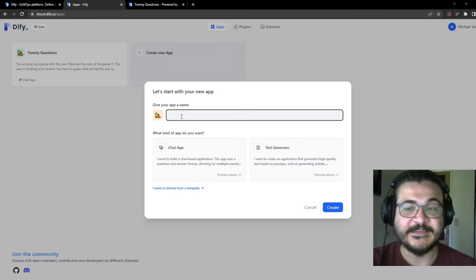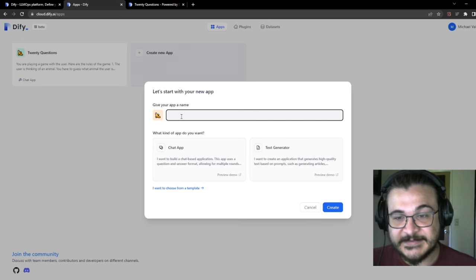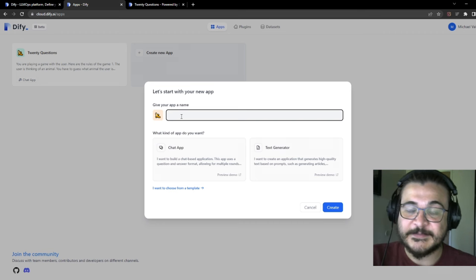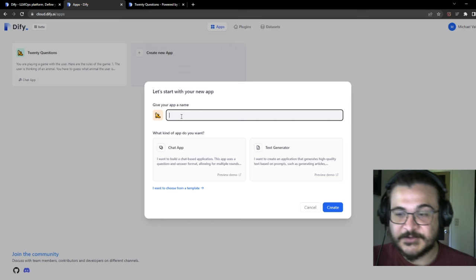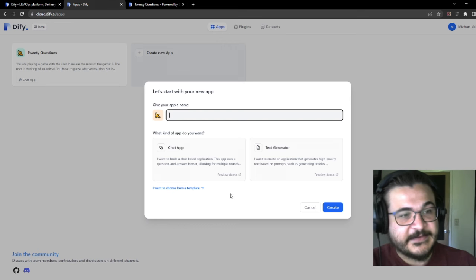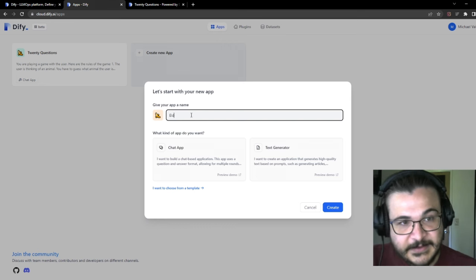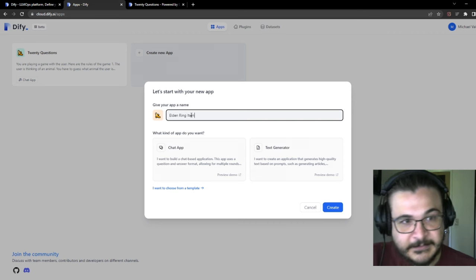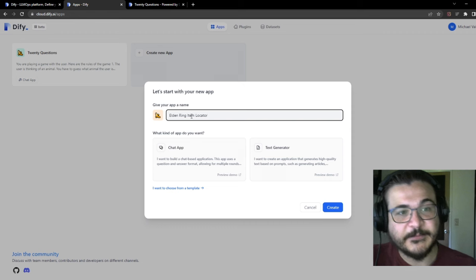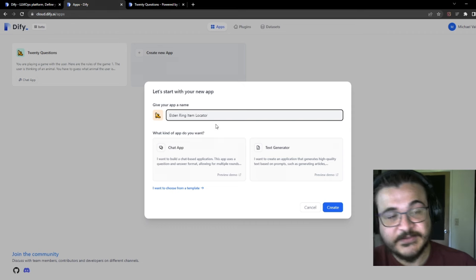So one of the best ways to stop that is to make datasets, and one of the best ways to show that is by creating a model based on a dataset, based on something that did not exist in the year 2021. So my idea was to have a tool to help people who are playing the video game Elden Ring. Elden Ring is a video game that came out in 2022.